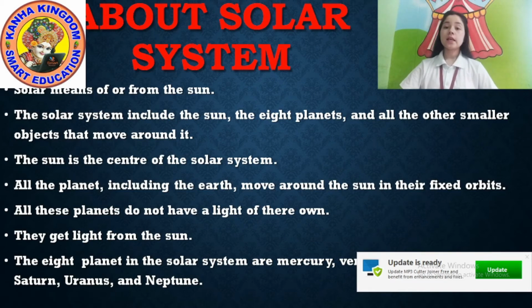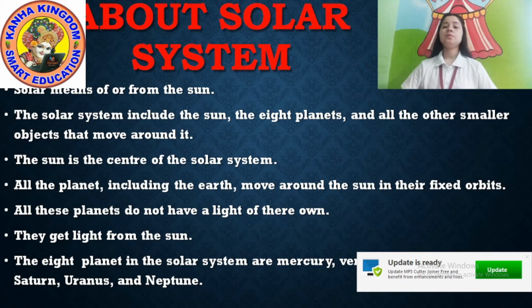The sun is the center of the solar system. The sun is in the center and all the other planets move around the sun. Okay? All the planets including the Earth move around the sun in their fixed orbit. All the planets move around the sun in a fixed path. I already told you. All these planets do not have their own light.